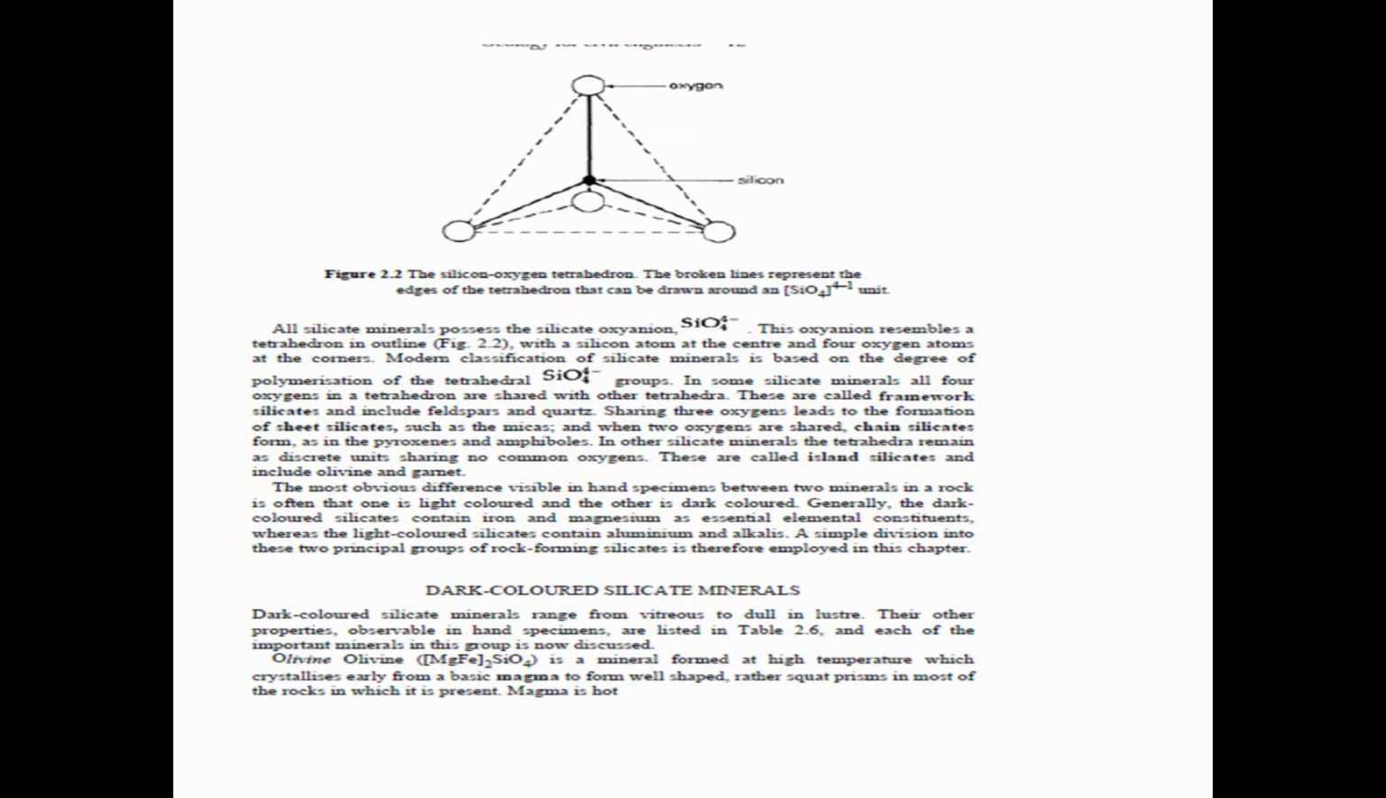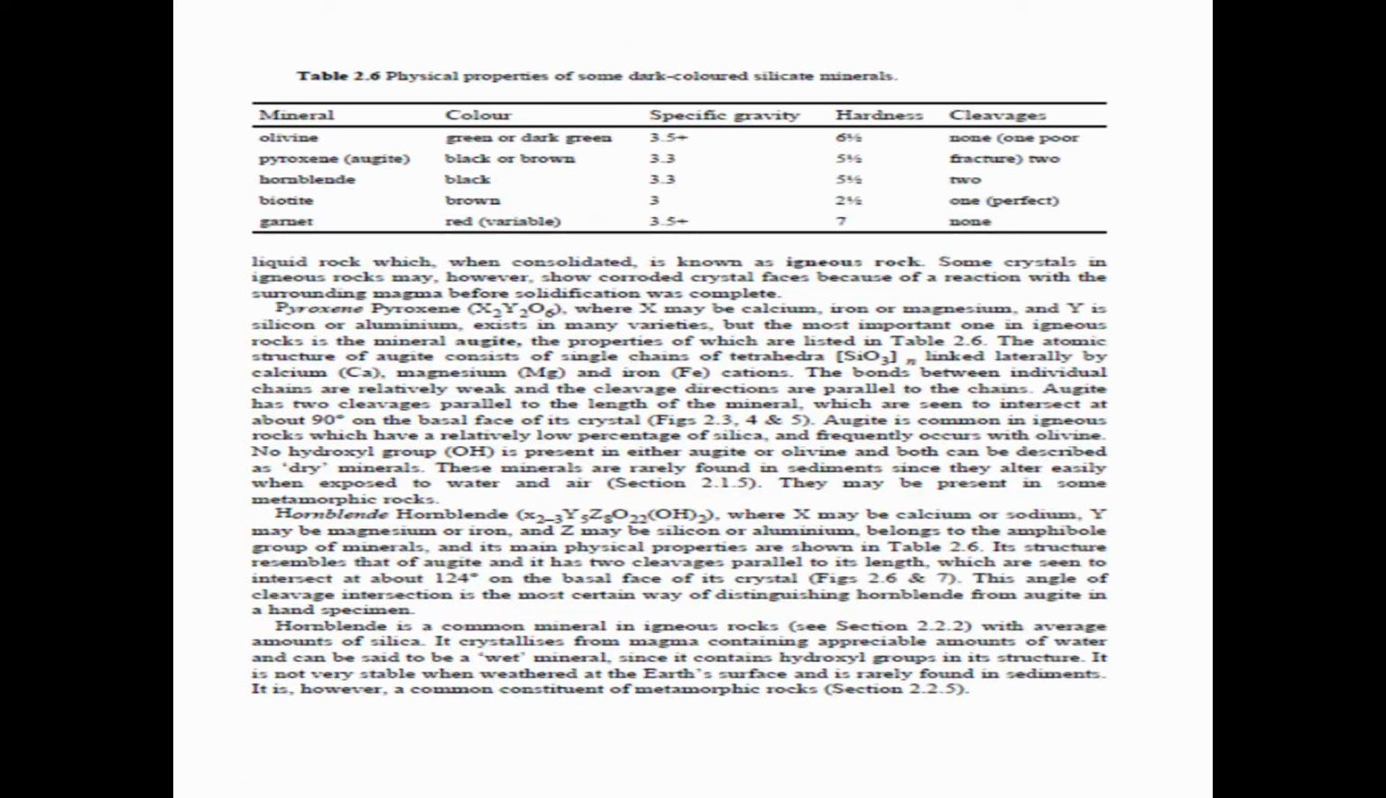Mg2SiO4 is a mineral formed at high temperature, which crystallizes easily from a basic magma. Olivine is quite present in most of the rocks in which it is present. Magma is hot.